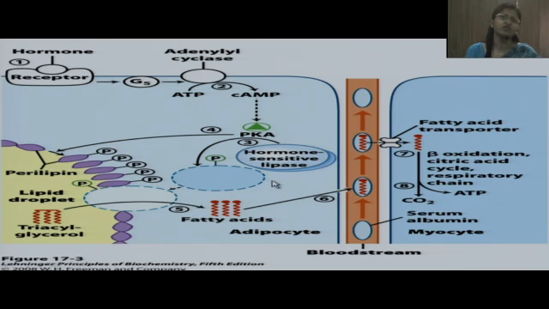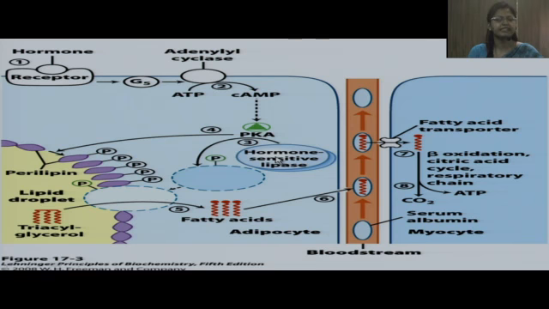Now, what is the role of insulin? Insulin actually inhibits this hormone-sensitive lipase. By inhibiting it, it inhibits degradation of triacylglycerols into free fatty acids and hence lowers the levels of free fatty acids in the blood as well as their entry into the liver.